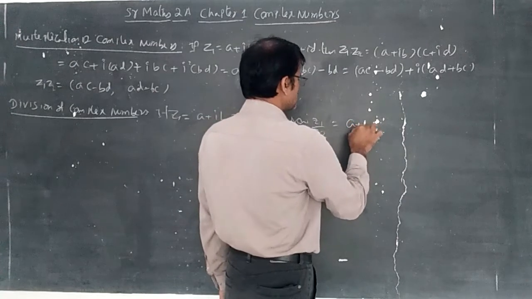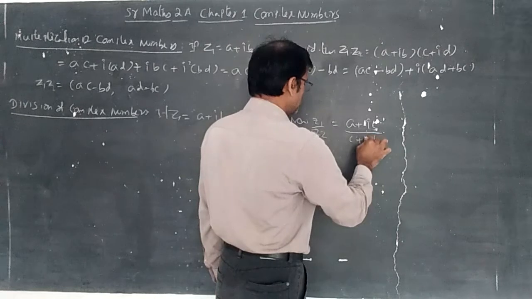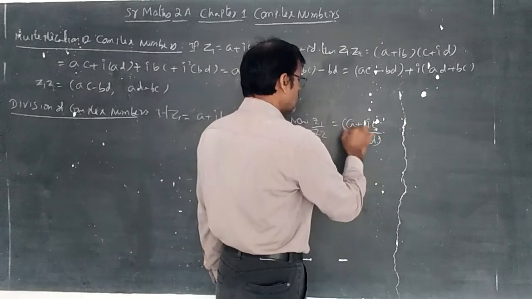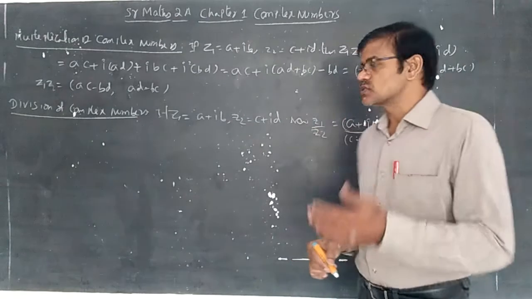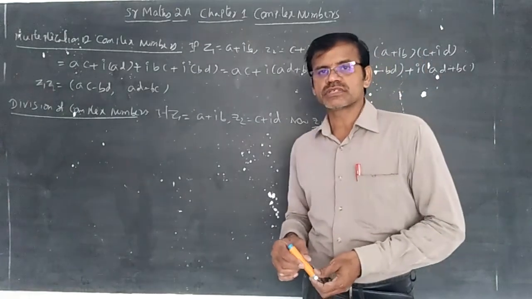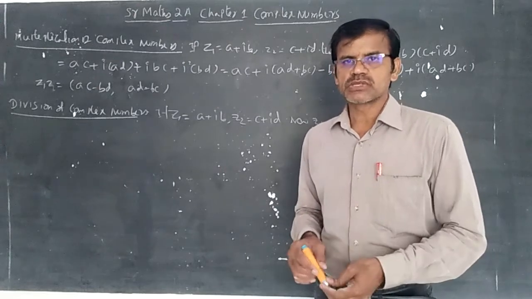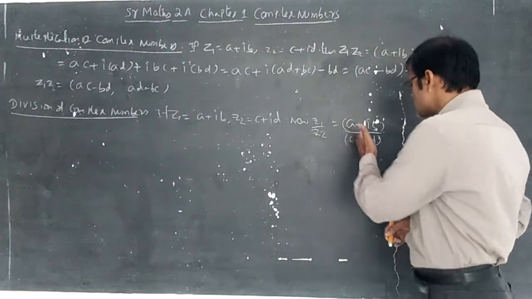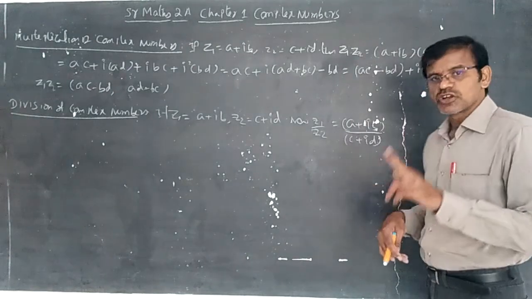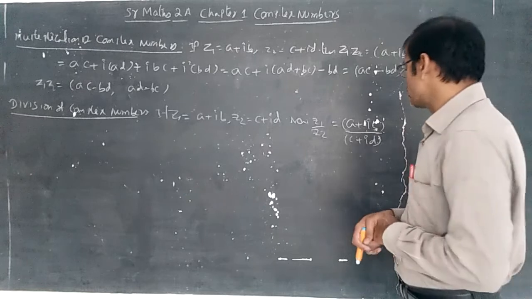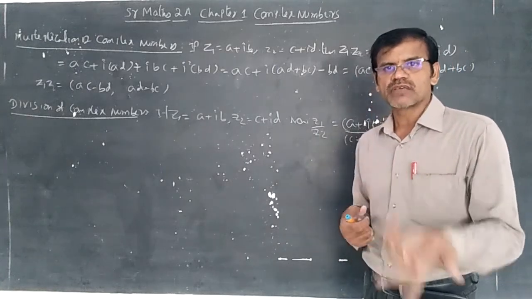So Z1 by Z2 you can write as A plus IB by C plus ID. While calculating with surds, a surd means a number in the form of A plus root B, not I root B, simply A plus root B. We have learned until 10th class that the denominator should not be in surd form. So you can rationalize with the opposite sign of the given surd.